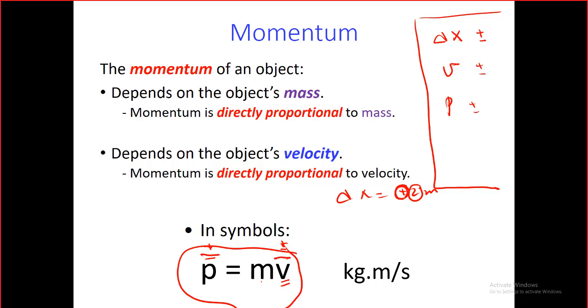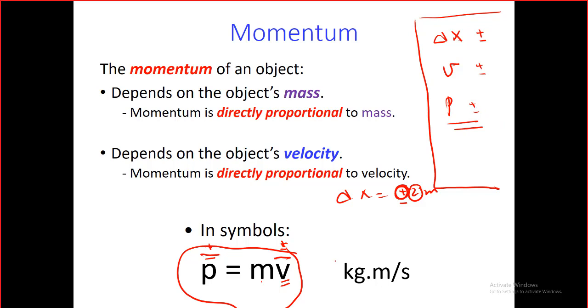يعني the sign found in the displacement will help us know the direction of the motion of the object. The velocity is the same. The sign in the velocity also will give us the direction of the motion of the object, and also the sign in the momentum. This is very, very, very important. We will need that to solve the problems. If you can't understand these points, which are so simple, you will not be able to solve big problems.